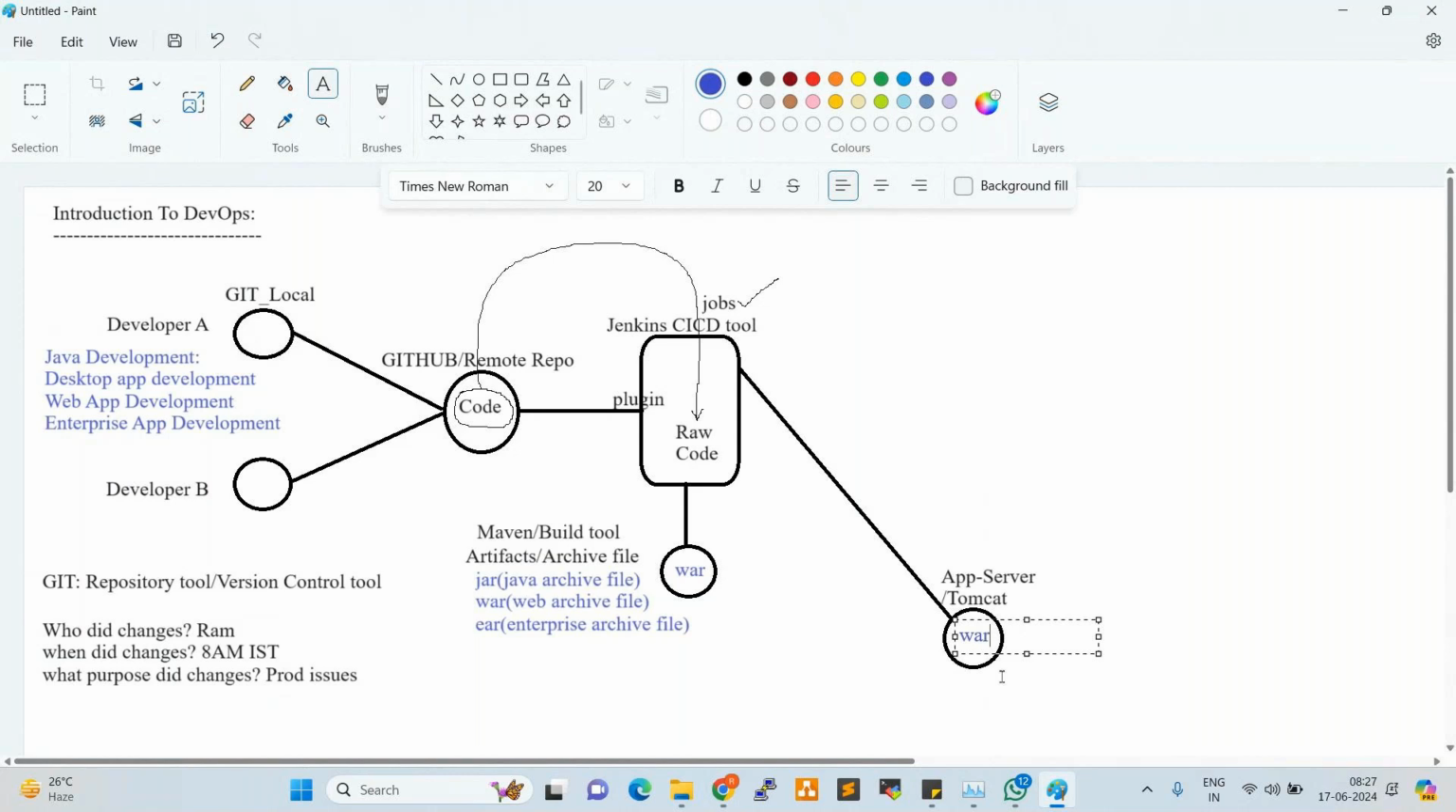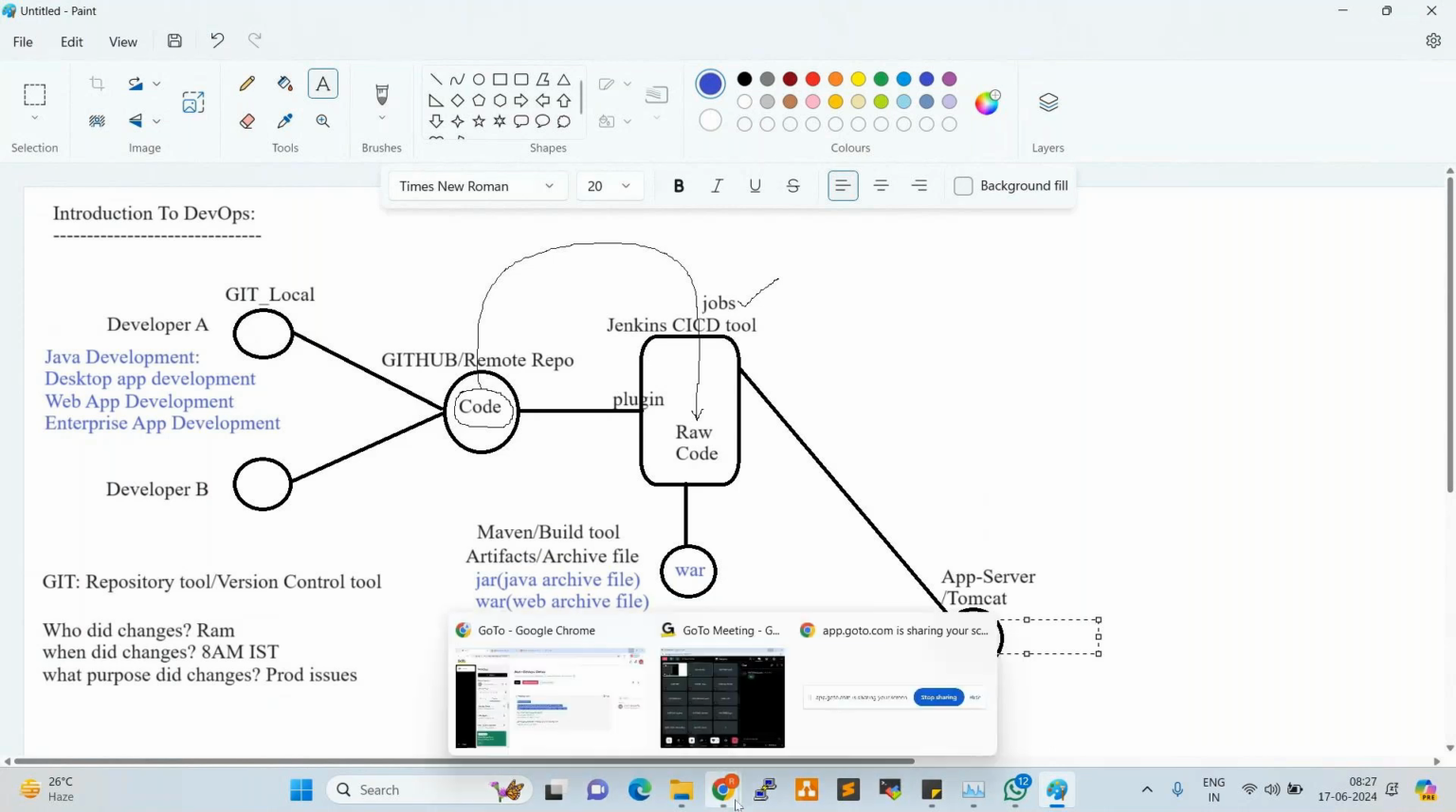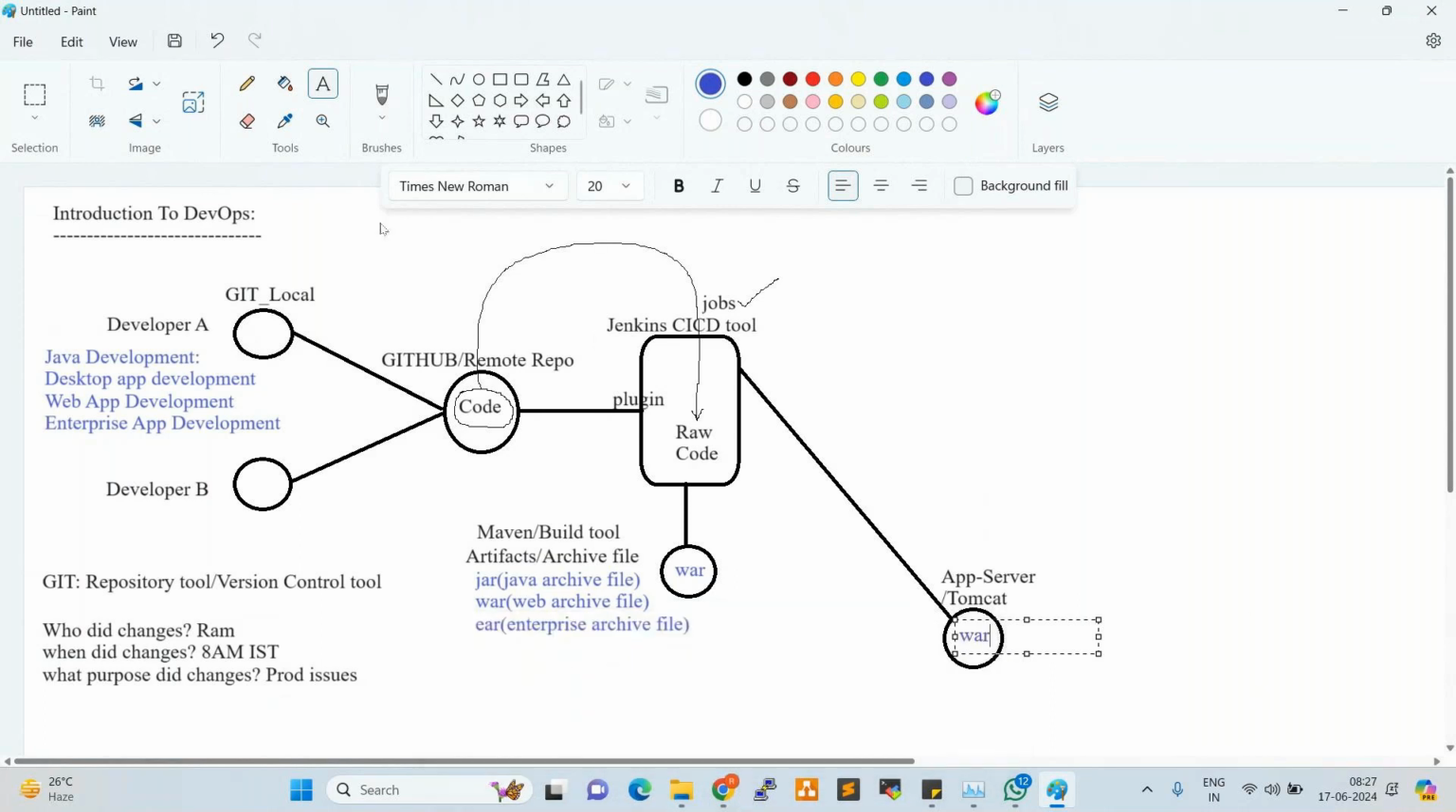So clear, right, everyone? Up to here it is clear, right, everyone? Any questions up to here? Anyone having any question? This is what we can call the build and release process.